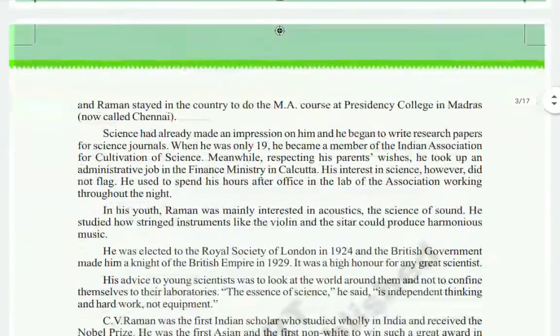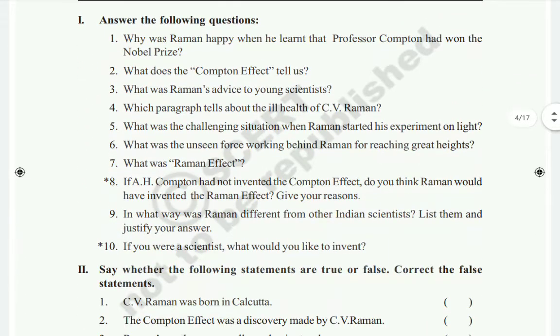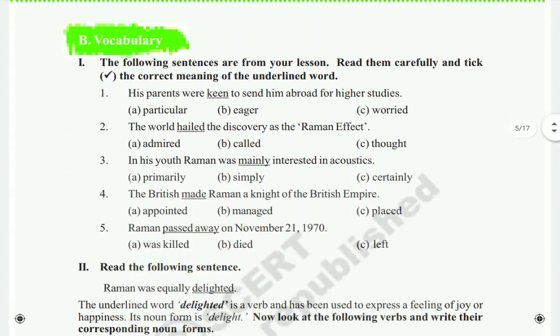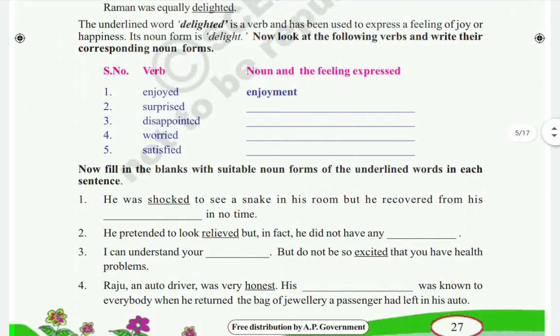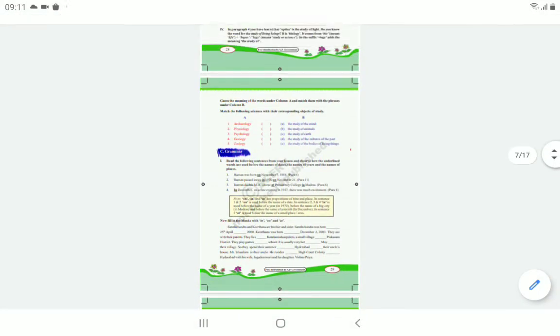Okay, those who have the textbooks, you can open your textbooks, children, page number 29. Textbook page number 29, you can open and see this one. Here you see, children, the grammar part.